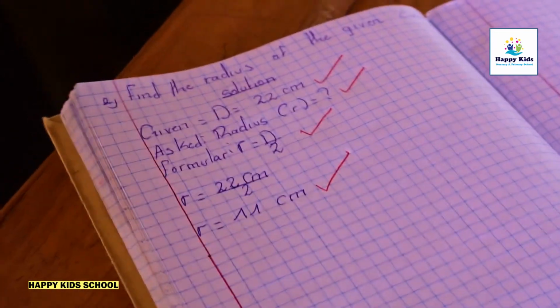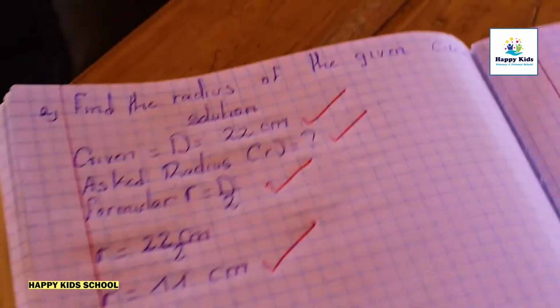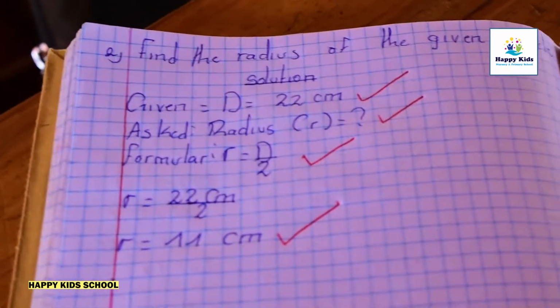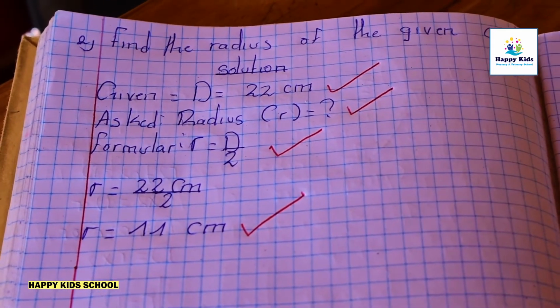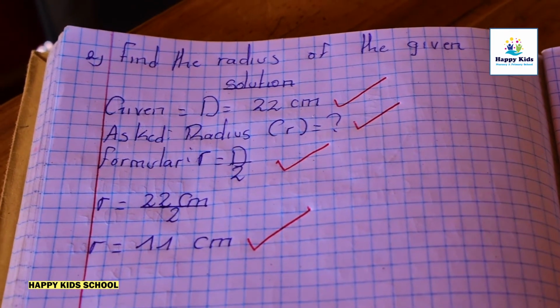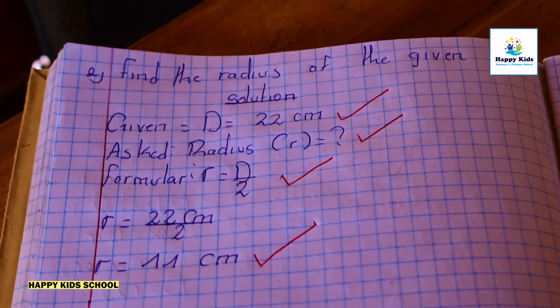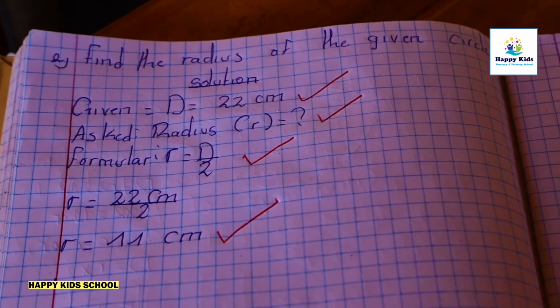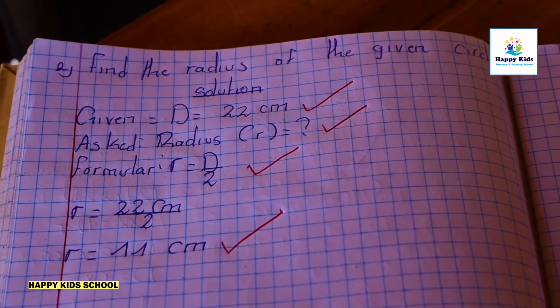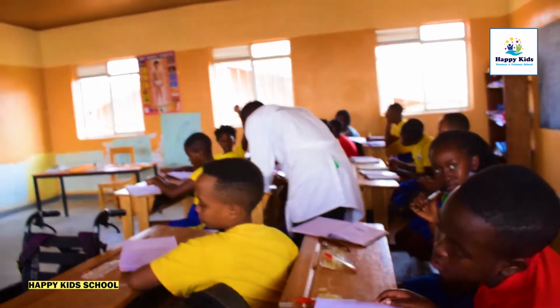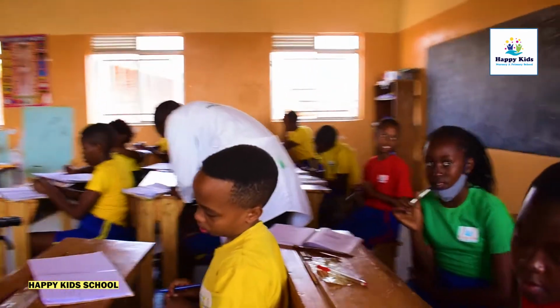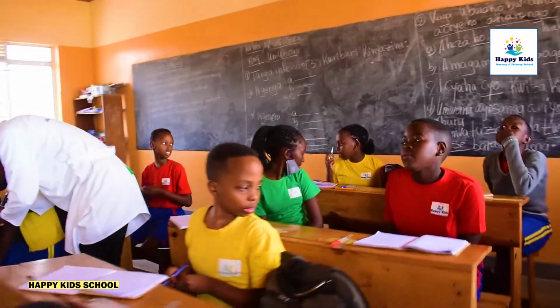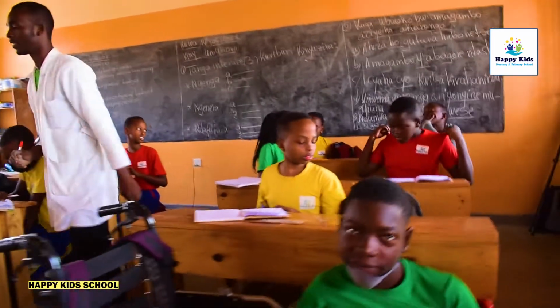Radius. Very good. Given. This is the formula. Good. Given. We asked this. This is the formula. This is the radius. Very nice.